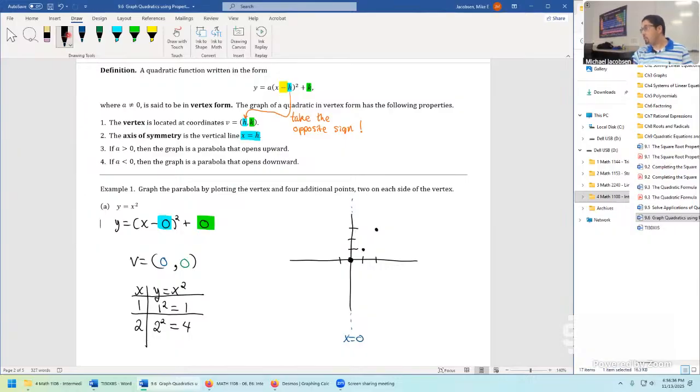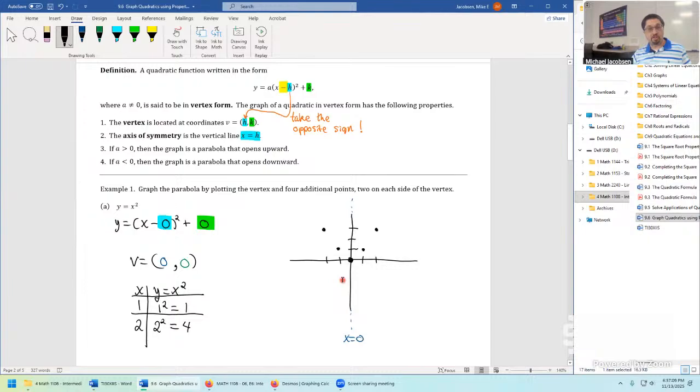If you plug in a -1, you should be getting a 1 as well. And that's not too hard to check. If you plug a -1 here, -1 squared is a positive 1. If you plug in a -2, -2 squared is a positive 4. But it should just mirror over from here to here. That's what this blue dotted line is trying to say. If you were to print this out, fold across the dotted line, these points all overlap, even the vertex, because it's right on the line.